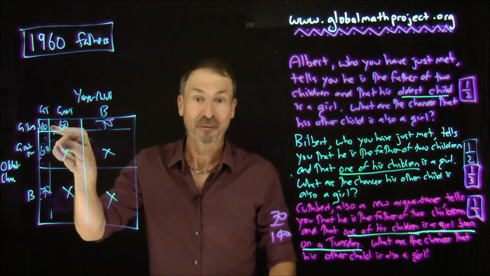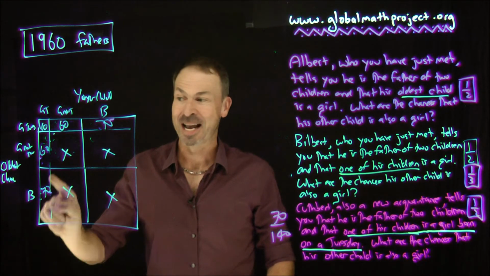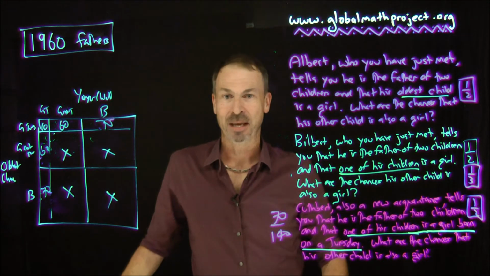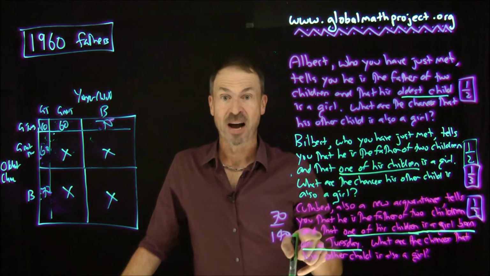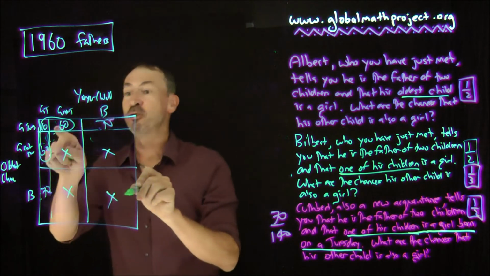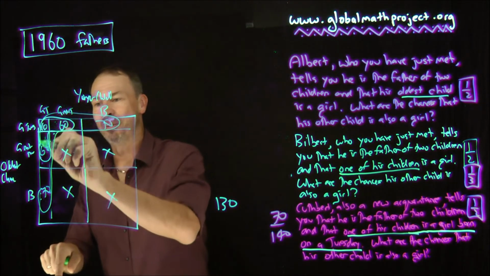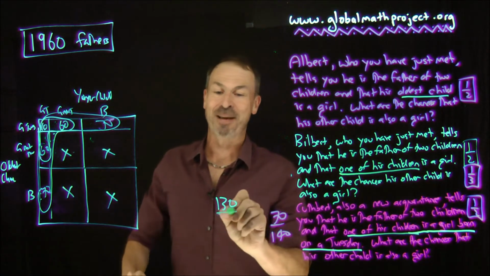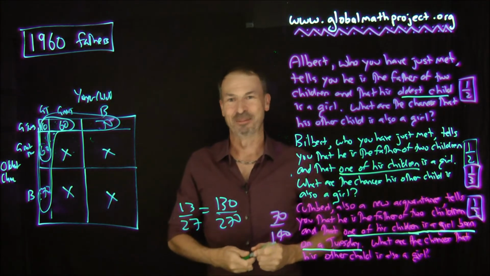These people will say it. They've got a girl born on Tuesday, therefore they'll say it in that society. Do it for these. These 70 fathers have a girl born on Tuesday, they'll say it. These are all the people that will make that statement. In which case, what's the probability that Cuthbert's a father with two girls? Well, what's the chance he's one of these 130 people out of all these possible people who will make that claim? That's 130 plus another 70, 270 people. And you see that's the fraction 13/27.